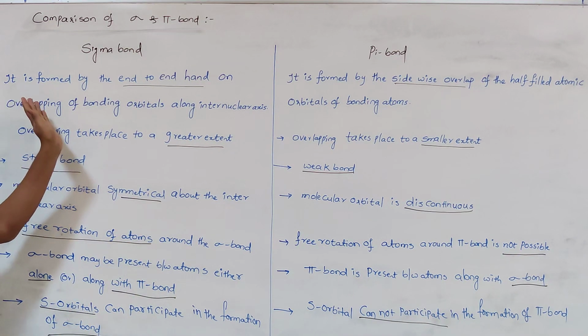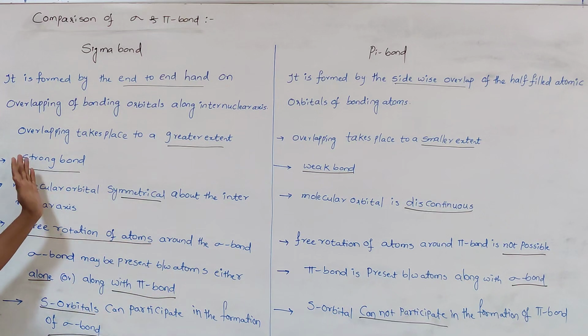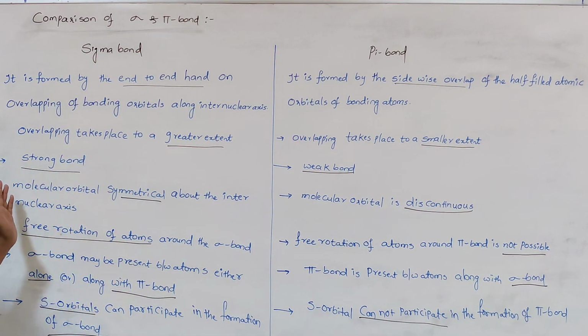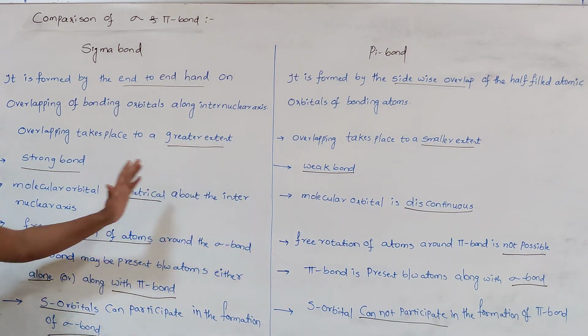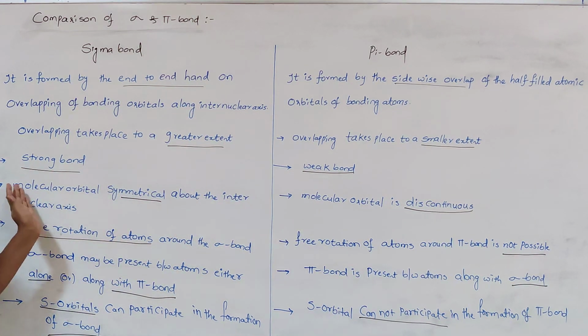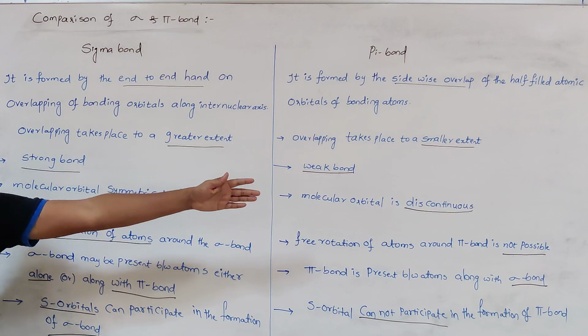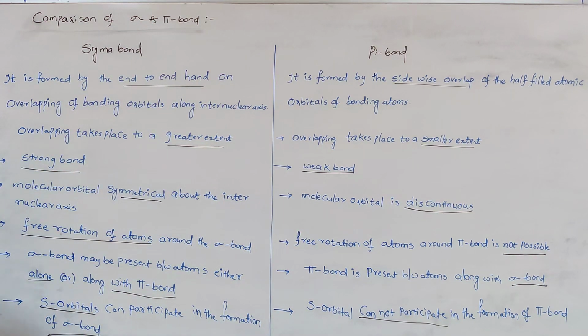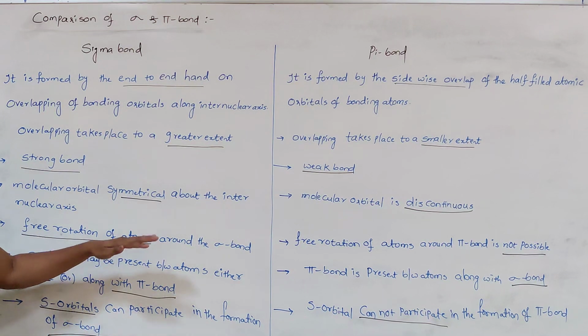The sigma bond is formed by end-on overlapping, and the pi bond by sidewise overlapping. Greater extent of overlapping takes place in one, and lesser extent in the other. It is a strong bond, and it is a weak bond. Whatever molecular orbital is formed is symmetrical for sigma, and for pi it is discontinuous because the electron cloud is present above and below the plane. Free rotation of atoms is possible around the sigma bond.